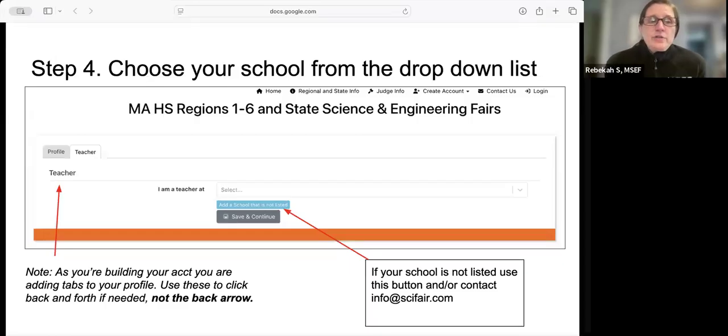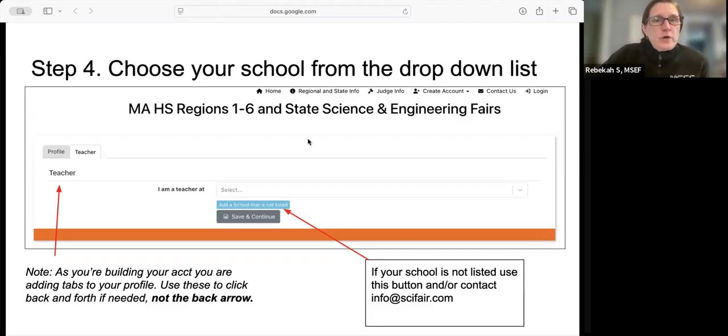Once you're past that page, you are going to list your school. So do check if your school goes under a few different names. Do check a few options when you're going through this drop-down list to make sure you find your school. If it's not listed, you can add it, or contact us if you're not sure.